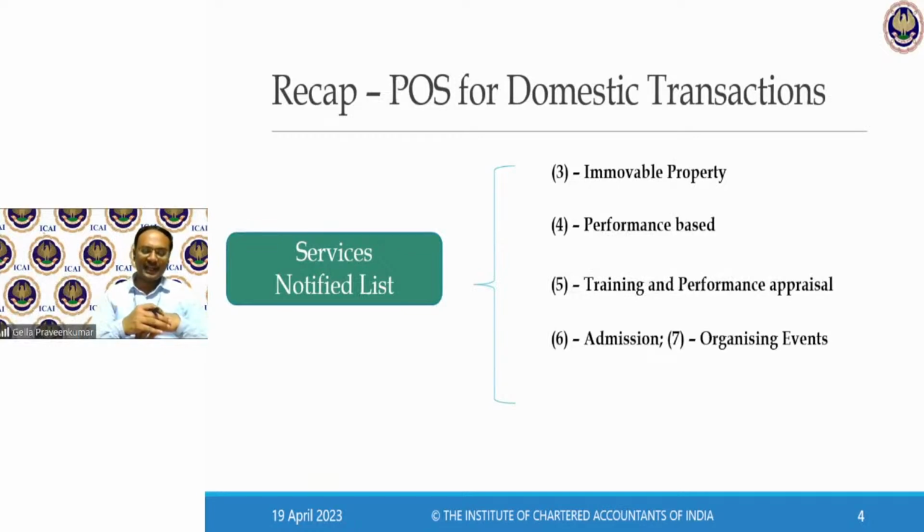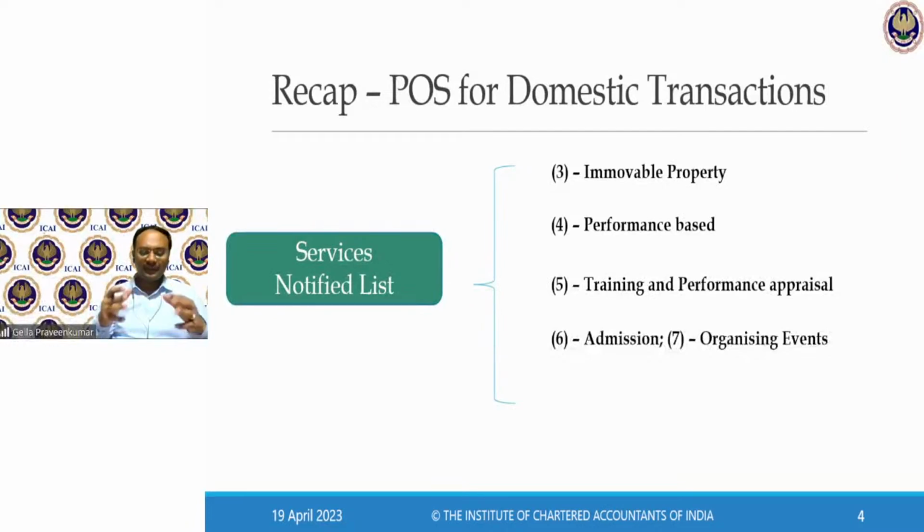Clause number 6, admission. Now, clause number 6 is very general, where an admission ticket is collected for a cultural event, for an artistic event, or for sports or scientific or educational events. For example, there is a museum where students visit for understanding some historical monuments, or there is a science fair where school or college going students attend for gaining knowledge.